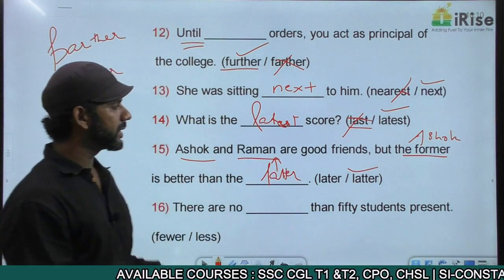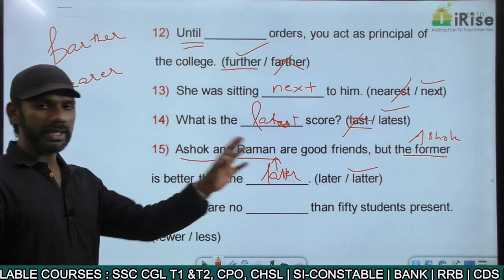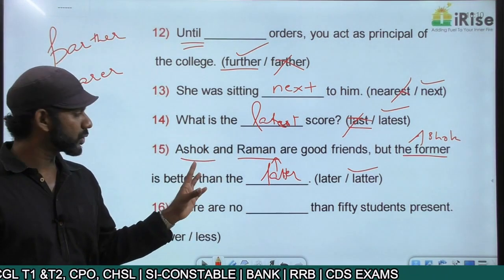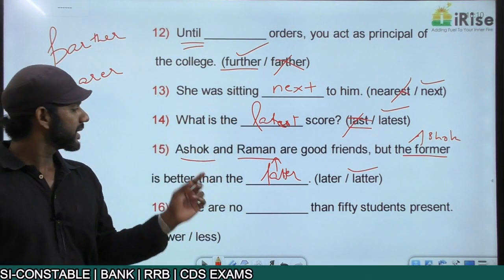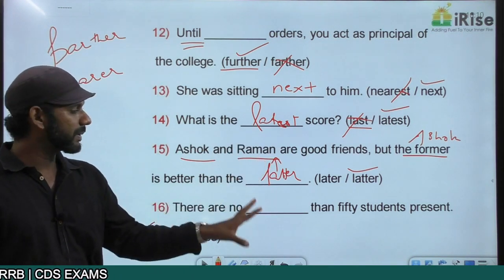Latter here is Raman, former here is Ashok. Ashok and Raman, the person who is talked about first is Ashok. So Ashok becomes the former. The person who is talked about second is Raman. So Raman becomes the latter.